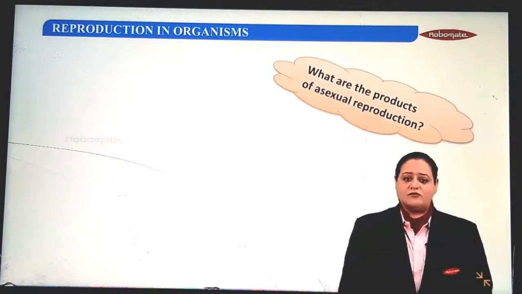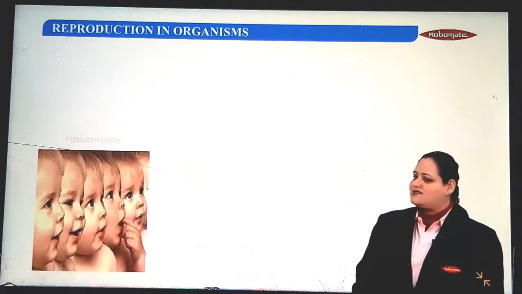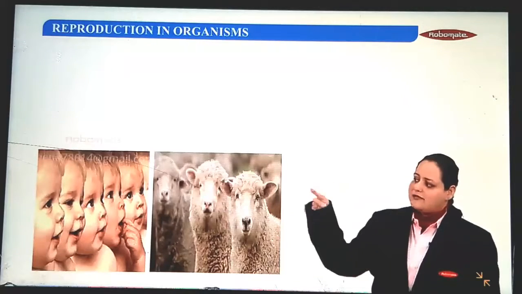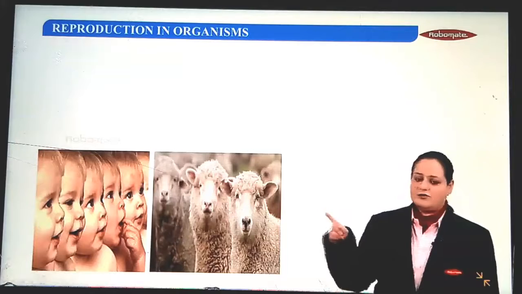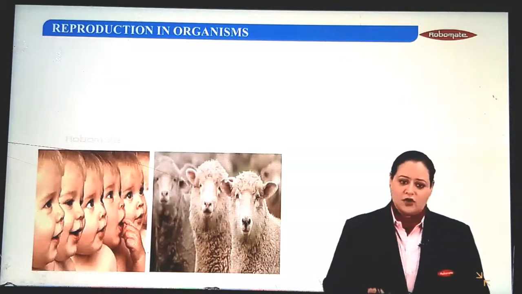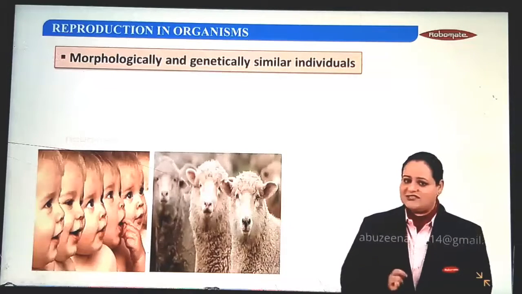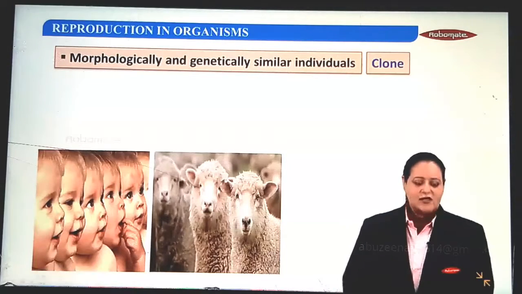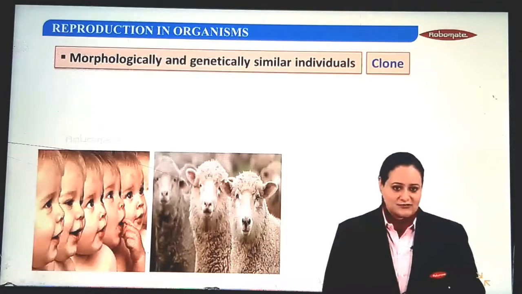Now, what are the products of asexual reproduction? Look at these images appearing. There's something common in both the images here. Each individual is an identical copy. So what is it? Morphologically and genetically similar individuals called clones are the products of asexual reproduction.